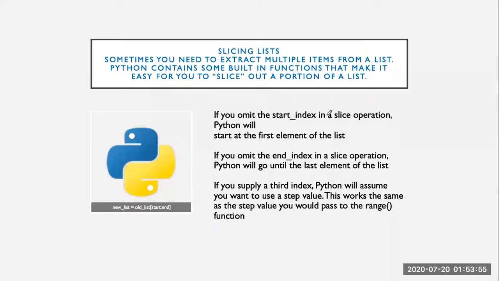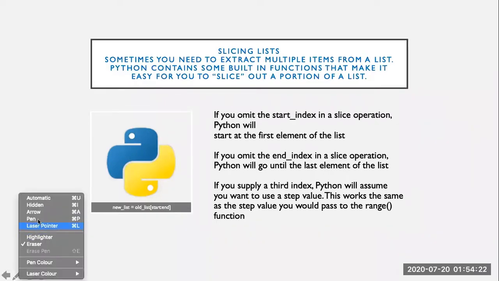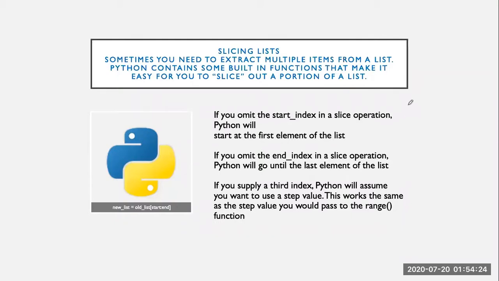As we said, it is like the range function. This means it will also use the start index, the end index, and it can also use a third index. In case we omit the start index in the slice operation, as we can in the range function, Python will start at the first element of the list, that is, from index 0, till the end index which is given.